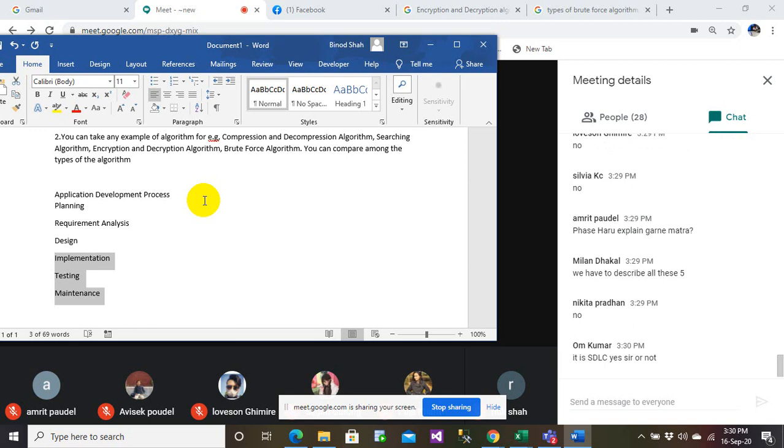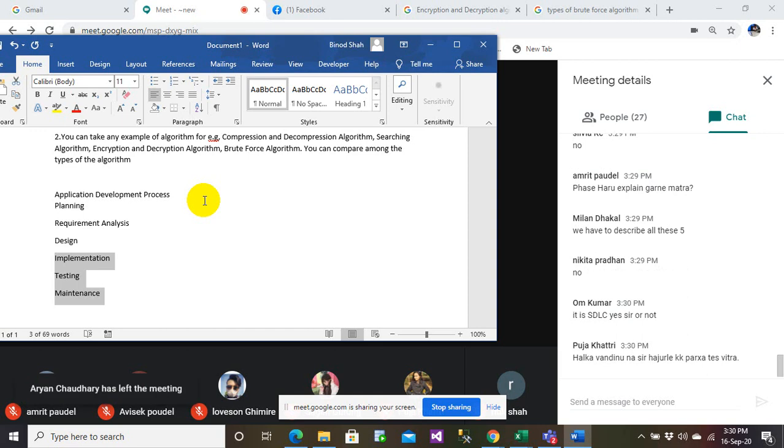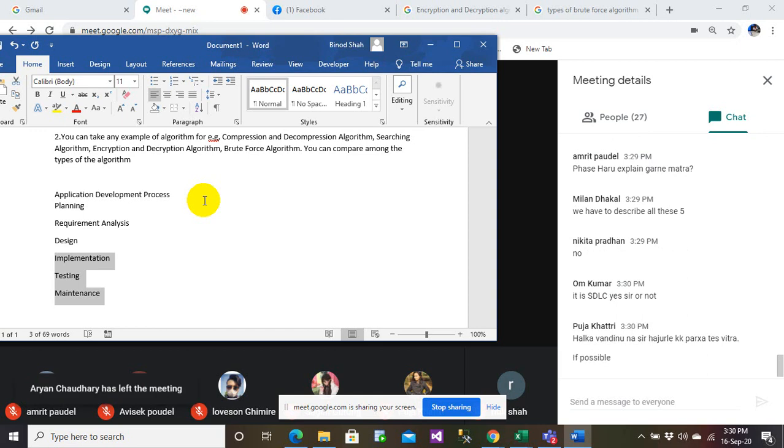This is SDLC. This is a small part of SDLC actually. Nikita, did you understand or did you not understand? Planning is all about something that will happen whenever you want to build a software.